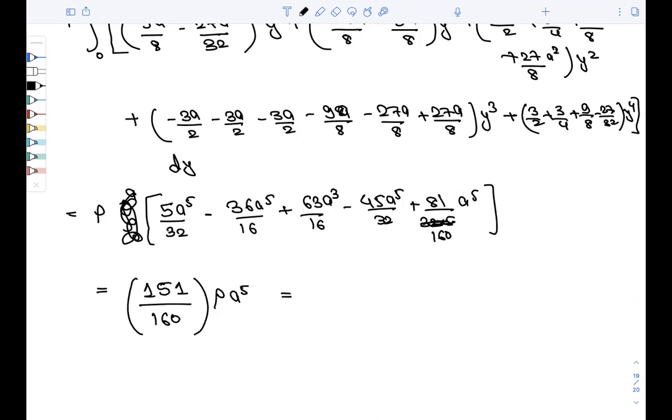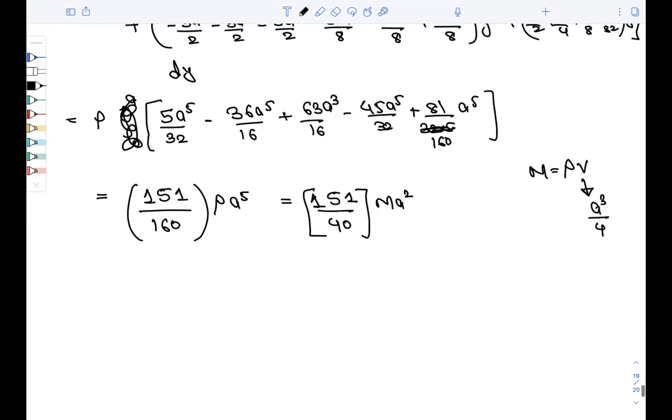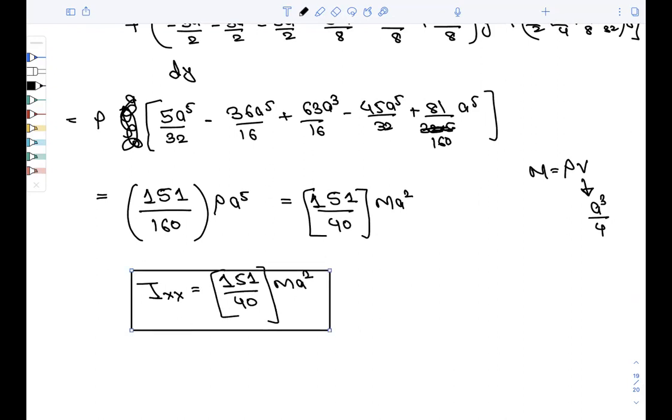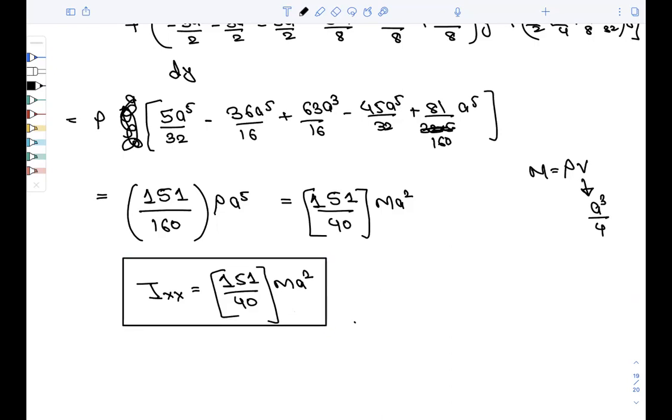Now what is rho here? Mass is equal to rho into volume, and volume is basically a cube by 4. So put the rho value 4m by a cube. So the answer will be 151/40 ma square. The dimension is coming right, so our answer is almost correct. So Ixx is 151/40 ma square. So I have given you how to solve the integral, also what the volume element was. Now next you can do it, right? Again in the conclusion you can write the application, right?